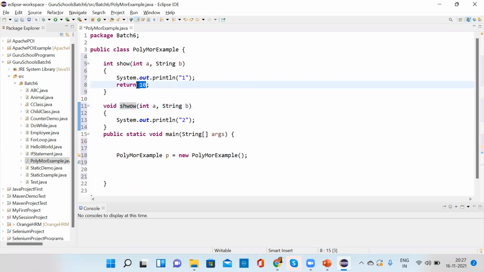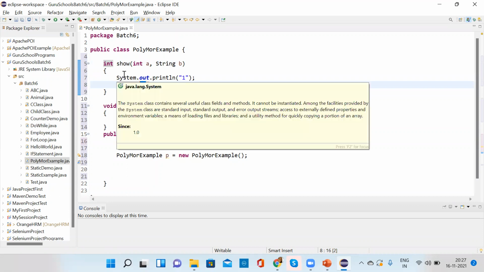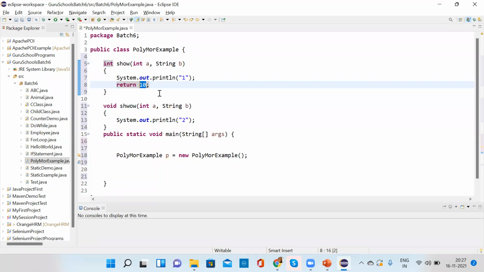Can we give a variable there? Yes, you can give variable a, but it should match the return type. You cannot give b. For integer you can give either a variable or a number.